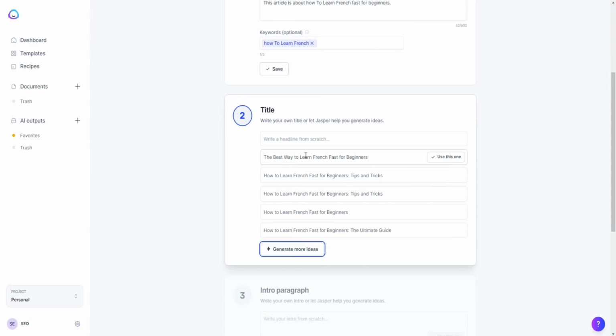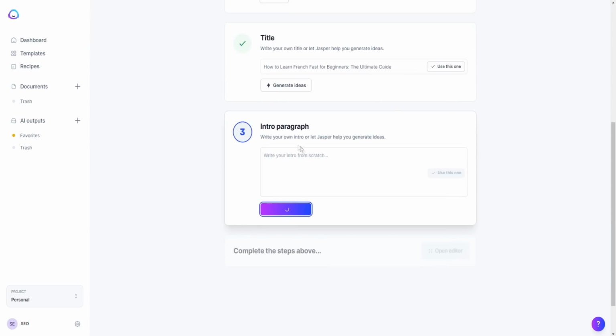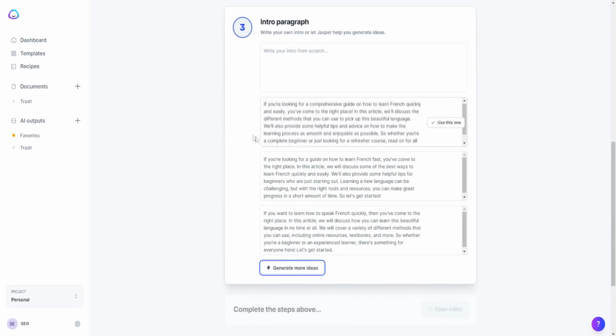So the best way to learn French fast for beginners, or how to learn French fast for beginners, the ultimate guide. I like that title. And then we can generate ideas for the intro paragraph as well, like we did for Copy.ai. So we can just let that go ahead and do its magic, and as you can see, we get a lot of different intros we can use as well.